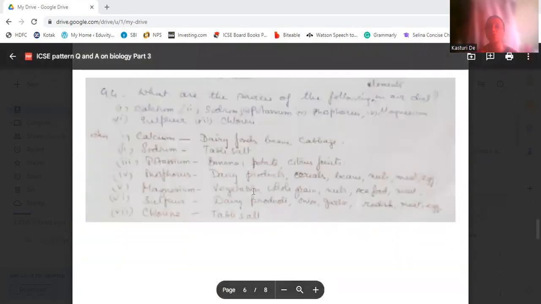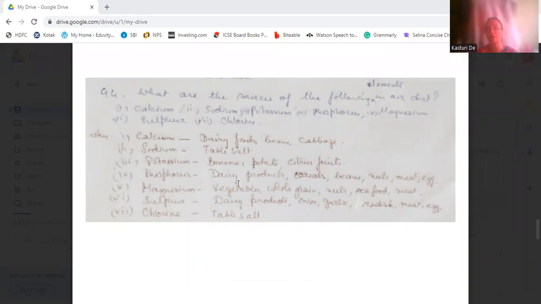Next is, what are the sources of the elements in our diet? Of the following elements: calcium, sodium, potassium, phosphorus, magnesium, sulfur, and chlorine. Calcium sources are dairy foods, beans, cabbage. Sodium is from table salt. Potassium is from banana, potato, citrus fruits. Then phosphorus is from dairy products, cereals, beans, nuts, meat, eggs. Then magnesium is from vegetables, whole grain, nuts, seafood, meat. Sulfur is from dairy products, onion, garlic, radish, meat, egg. Chlorine is from table salt.